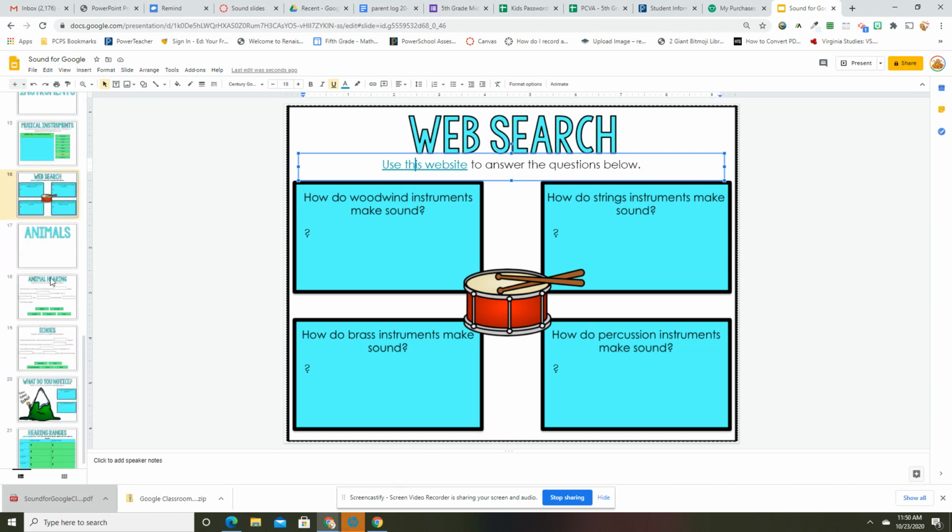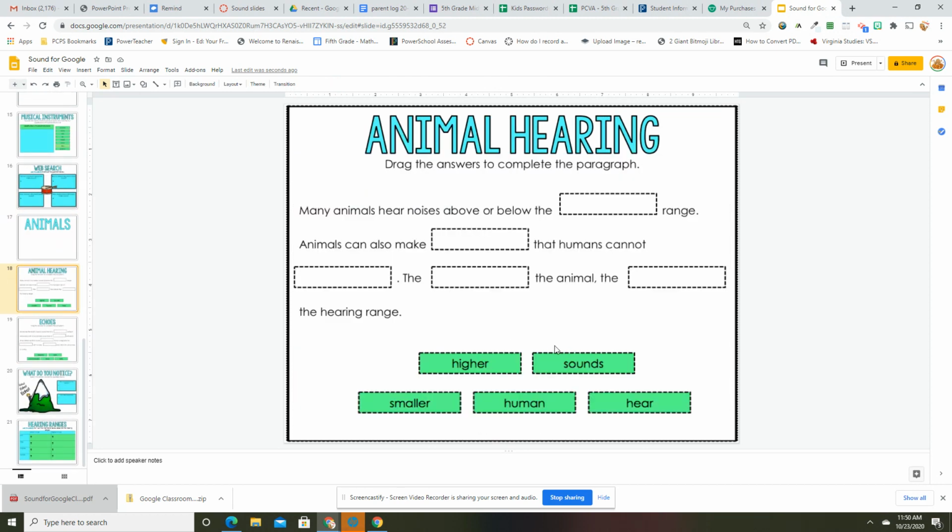All right, so finish that. And then the last thing you're going to talk about is animals. Animal hearing. Drag the answers to complete the paragraph. Many animals hear noises above or below the what? We'll do this one together. Many animals hear noises above or below the human range.